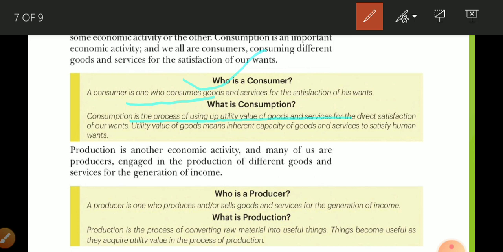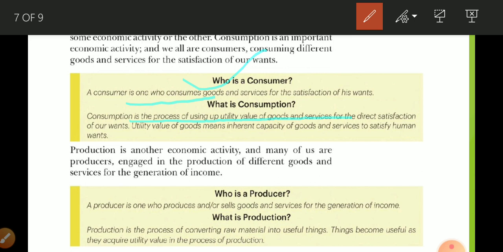Like if you are thirsty, you are going to drink water. If you are hungry, you are going to eat something. If you want to sleep, you require a bed. If you want to learn, you require a book. If you want to see a movie, you require a TV.